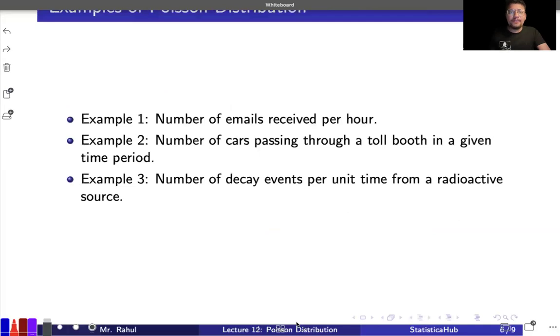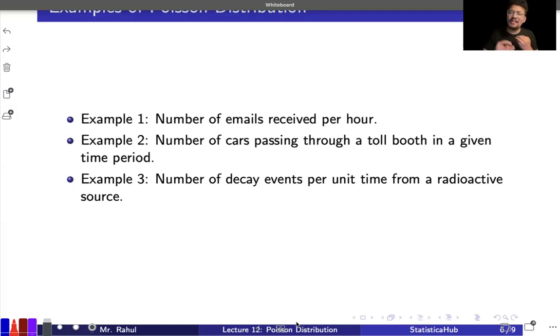Okay, moving ahead. Then we are having certain examples of how you can see the Poisson distribution in the real world. So the number of emails received per hour. In a particular day, you may not be getting any particular mail, right? The number of mails that you are going to receive can be 0. On the other hand, on some certain day, you may be getting 1 mail, there may be 2 mails. And on some certain day, let's say my team, my people, if they are having some particular mails, they are going to go for spam kind of thing.